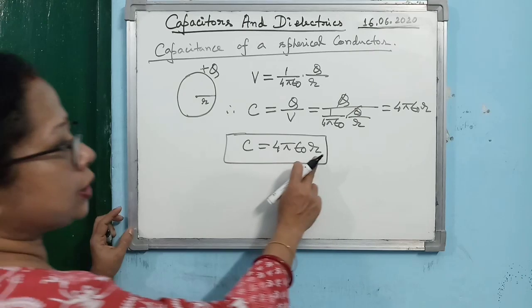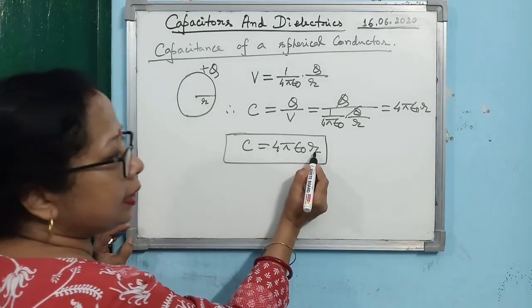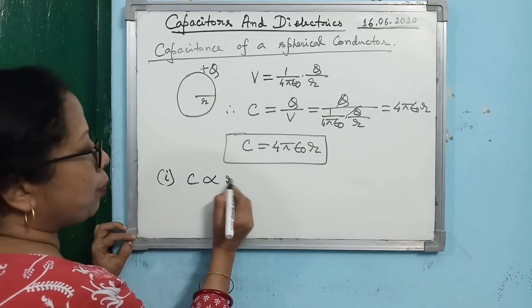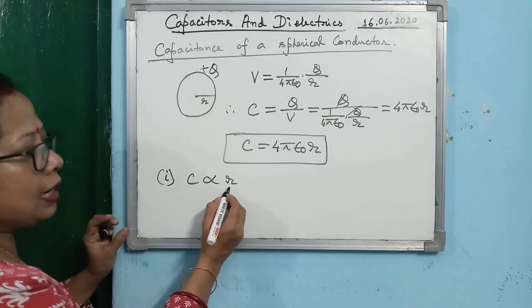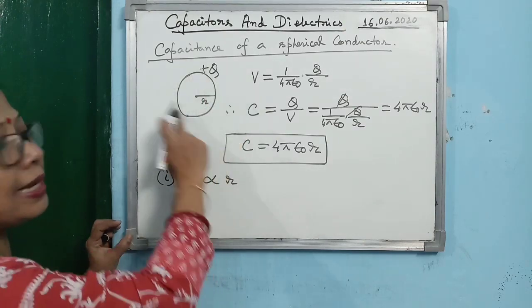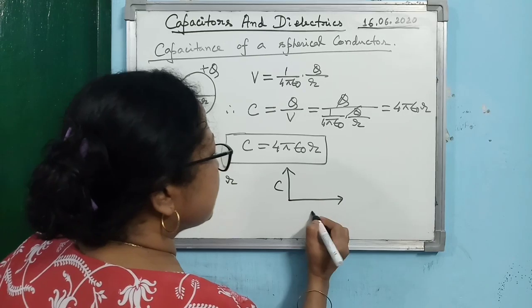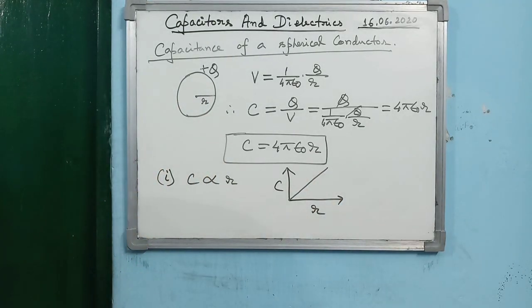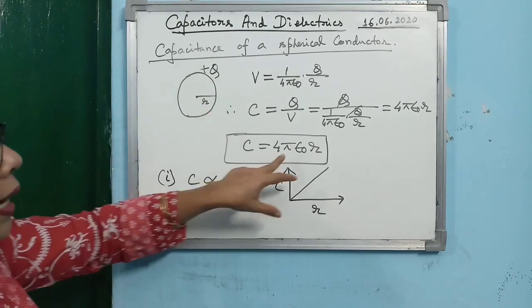So from this relation it is clear that the capacitance of the conductor depends on the radius. C is directly proportional to R. Is that clear? Capacitance of the conductor is directly proportional to the radius of the conductor. So if you plot C versus R graph, what will be the nature of the graph? It will be a straight line passing through the origin.